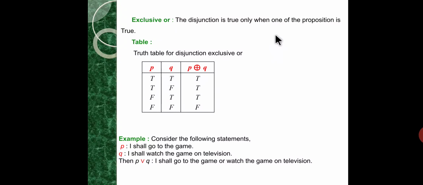In the second case, P has truth value true and Q has truth value false, so exclusive OR gives true. In the third case, P has truth value false and Q has truth value true, so again one of them is true and the exclusive OR is true.